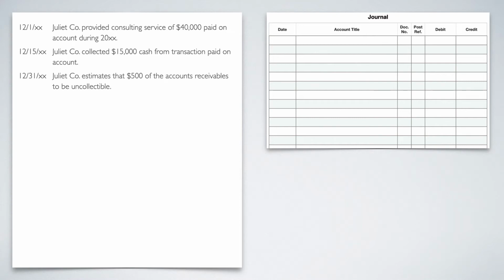All right, here we are with the allowance method problem or example. So we're going to be doing the journal entries for this problem. It's multi-year, so we'll get to that in a minute. But let's go ahead and begin.